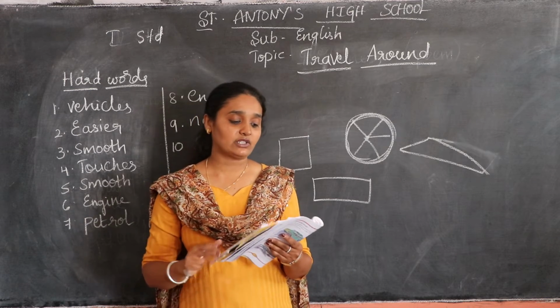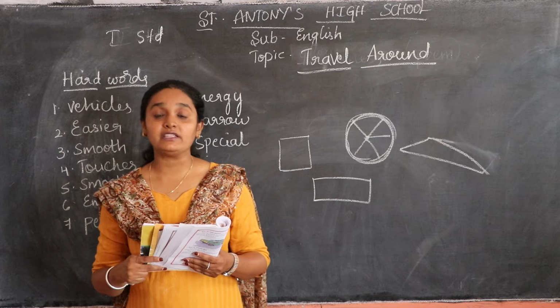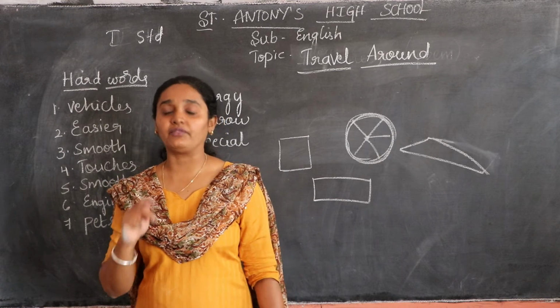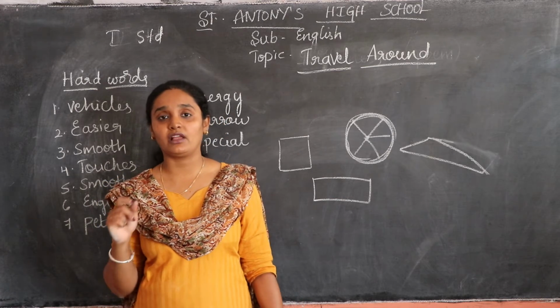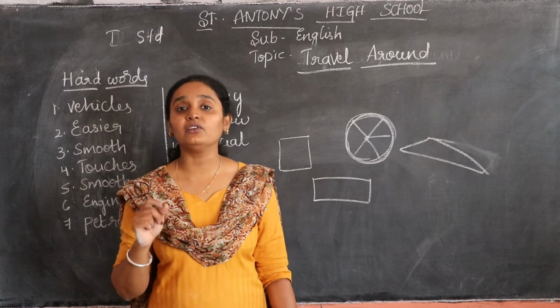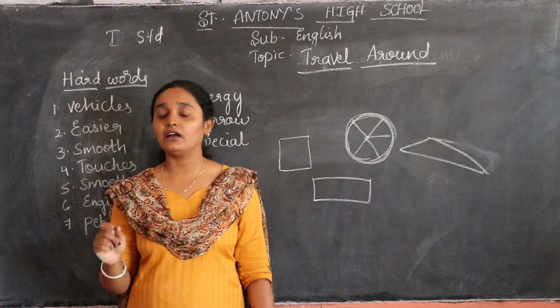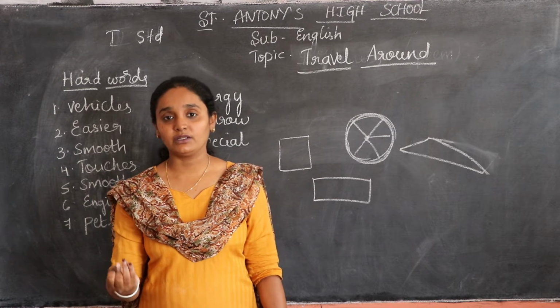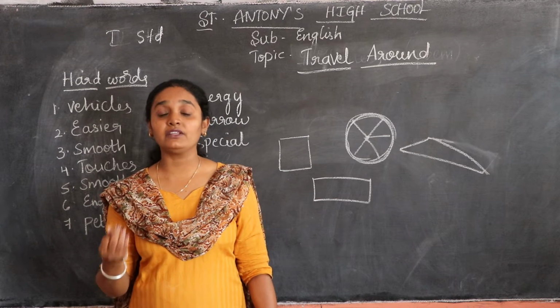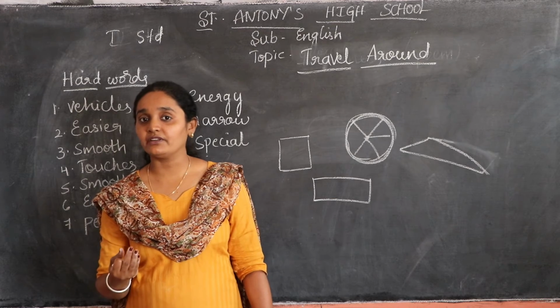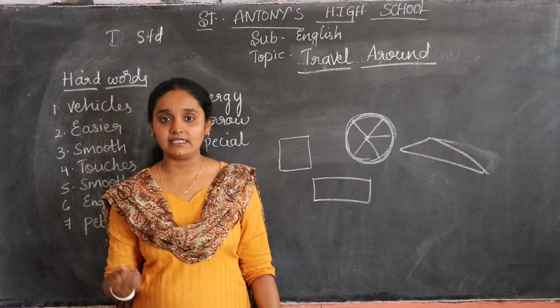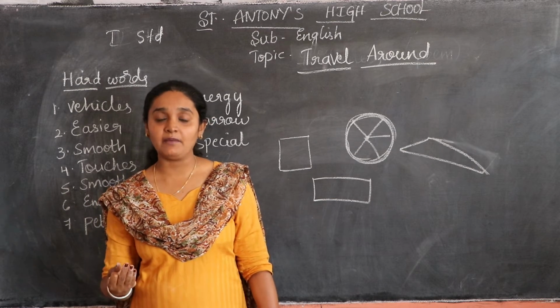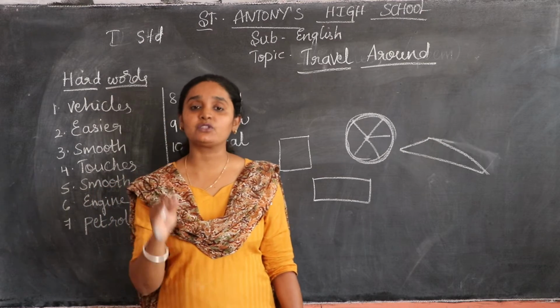Okay children, next we have how trains move. These are the modes of transport. Why are these modes of transport used? Because they are used to move from one place to another. So we learned today about cars, two-wheelers and planes, and their source of energy, which is petrol and diesel, and also the engine which helps to move them.